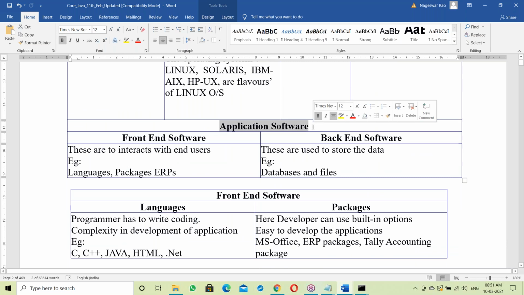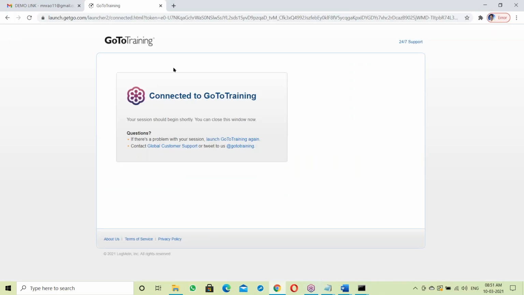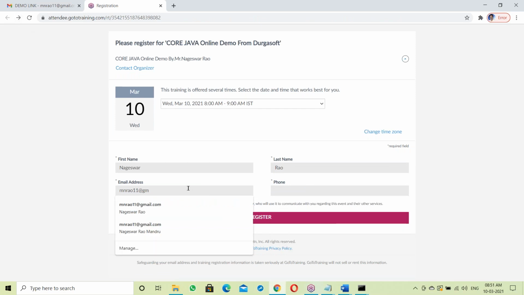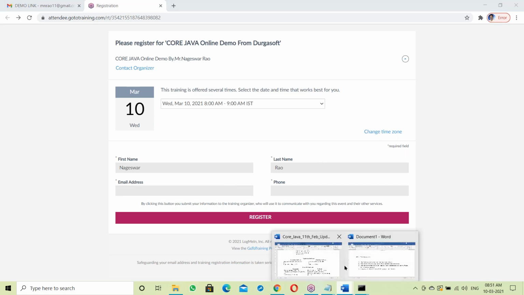In application software there is a front end and a back end. Front end interacts with the end users, collecting data from end users. For example, here, first name, email, last name, phone, and all this is a front end. This front end collects data from end users and stores it in the backend. So what is backend? Backend is storage.